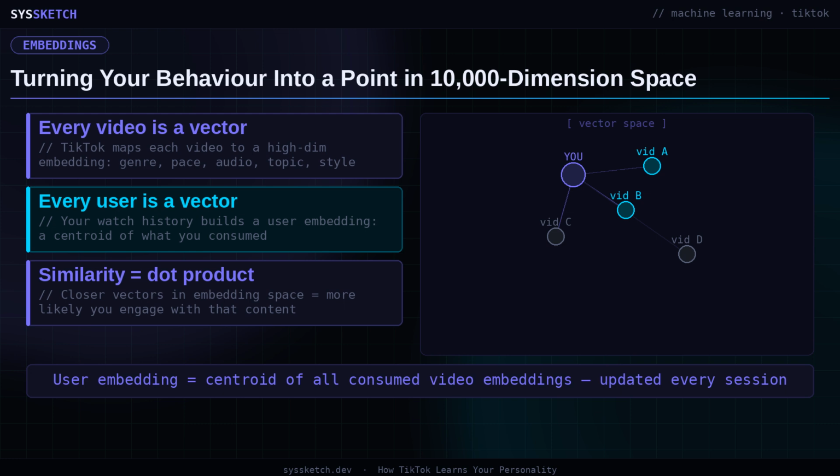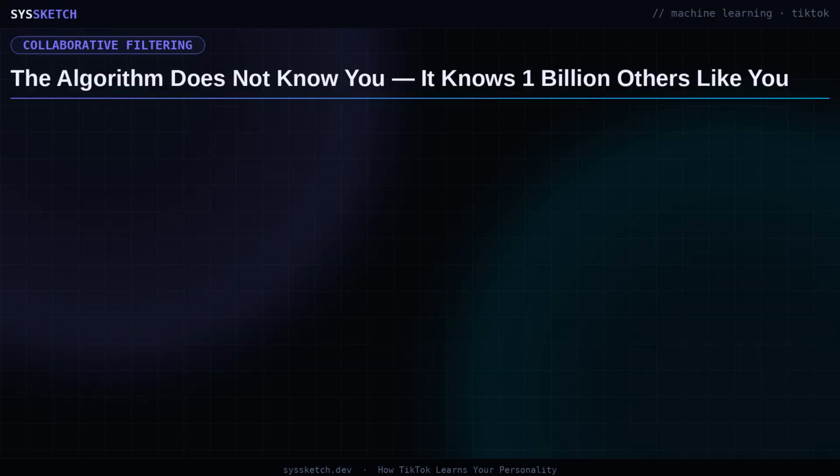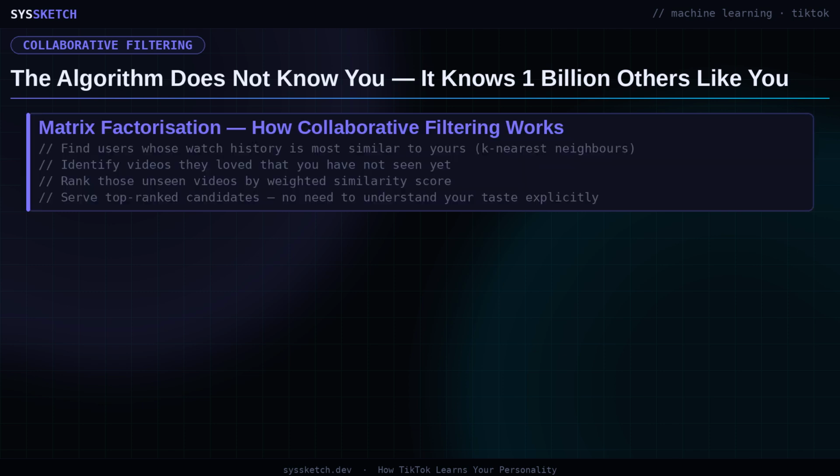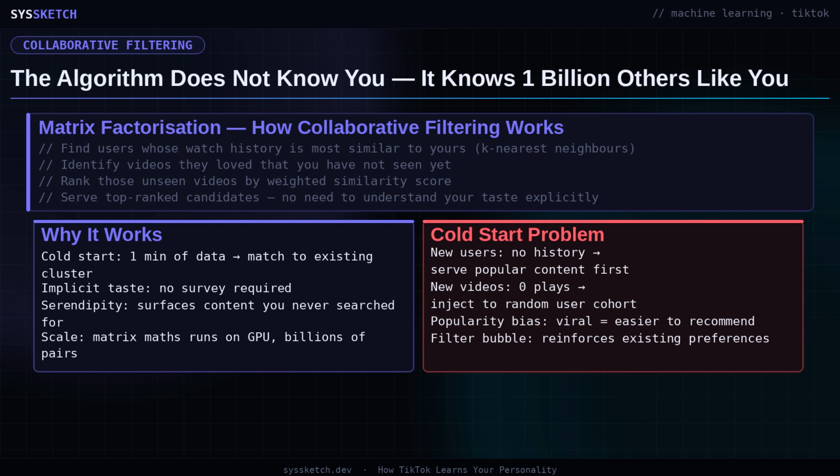never fully complete. With user vectors and video vectors defined in the same space, measuring compatibility between you and any candidate video becomes a single mathematical operation called a dot product. Two vectors pointing in similar directions produce a high dot product score. That score is the raw prediction of how likely a given video is to hold your attention. This design is elegant because it means TikTok never needs to explicitly understand or label your preferences in human-readable language. It only needs to compute distances and angles in a space that was learned from the aggregate behavior of 1 billion users accumulating over years of continuous interaction data.